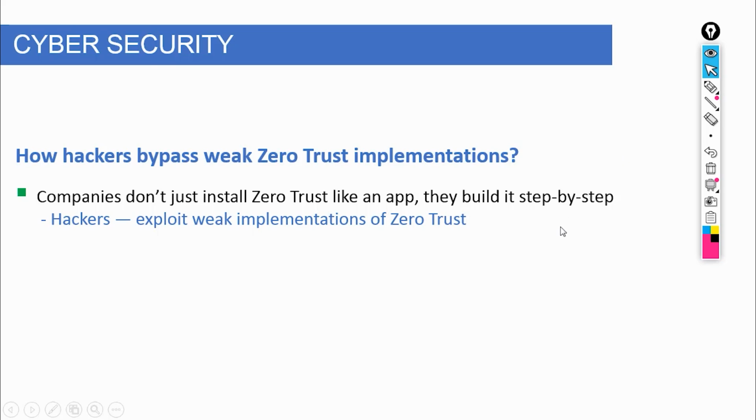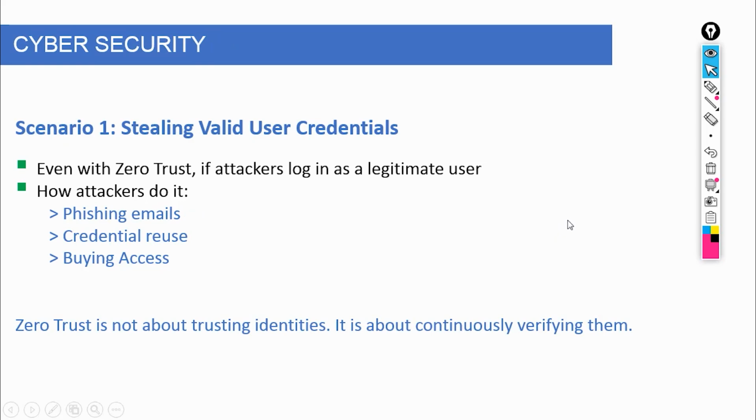Now think about this for a second. If an attacker logs in using a real username and password, are they hacking? Or are they just another user? That's the problem. In a weak zero-trust setup, identity becomes the new perimeter. But if identity itself is compromised, the entire system starts trusting the attacker. This is exactly what happened in multiple real-world incidents, including the breach of Uber.